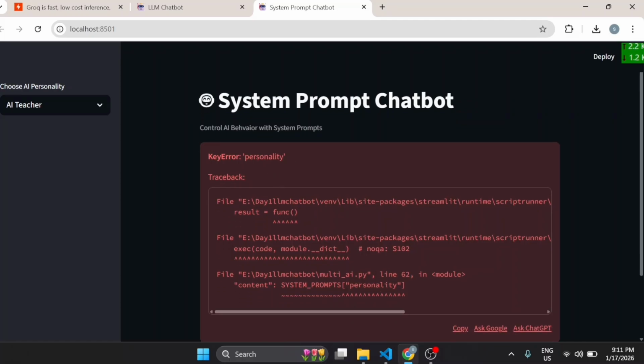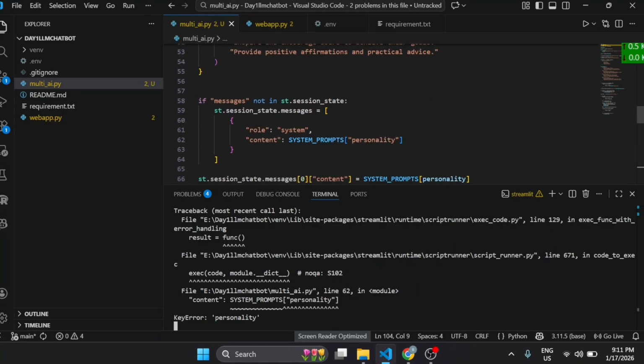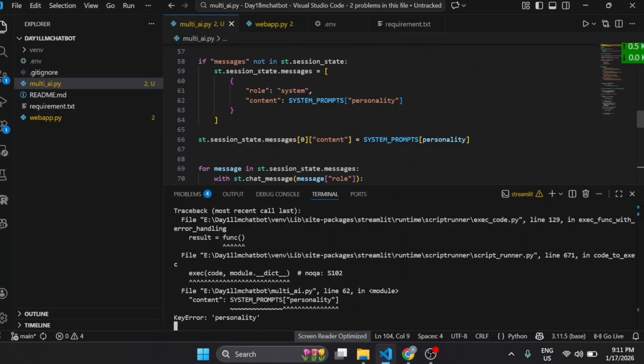Okay, so there is one error. We are getting one error, so let's figure out this error. It is in personality, okay? So we did some mistake somewhere, like a conceptual slip. Personality. Oh, let me fix this mistake, okay?